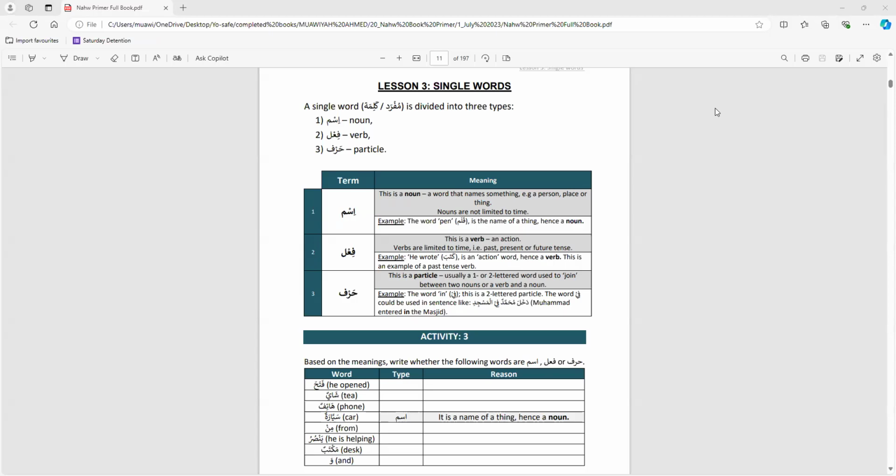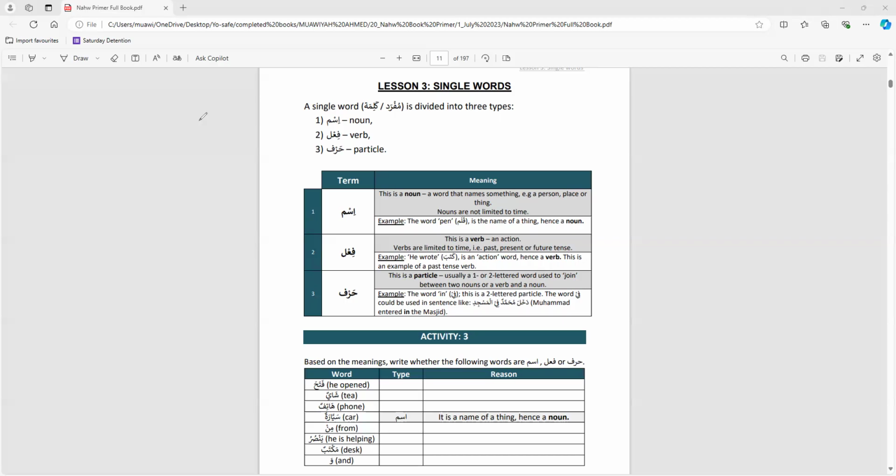Alhamdulillah, we're studying Arabic grammar, the Nahw primer. We've completed the first two lessons, moving on to lesson 3 of the book, which discusses again a few basic concepts of Arabic grammar before we go deeper in the more advanced lessons. In brief, lesson 3 is regarding the names given to each type of word grammatically.